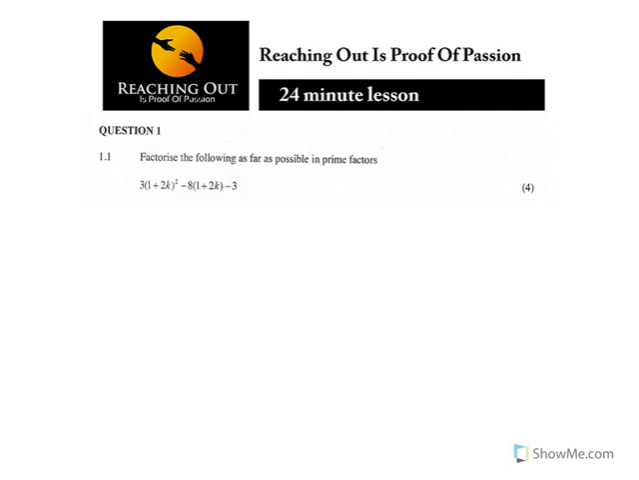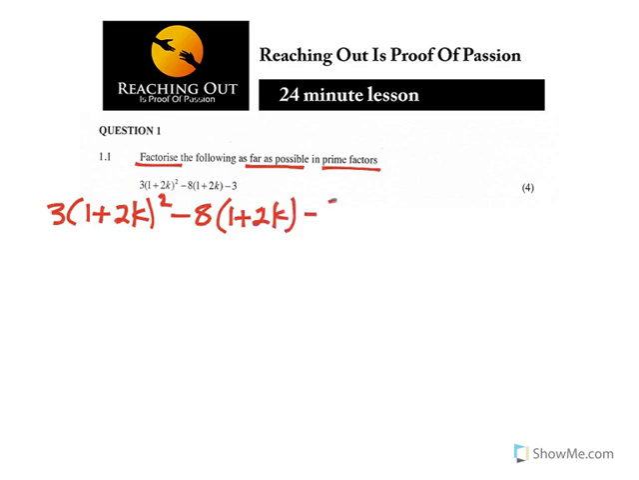Let us look at the first question. It says factorize the following as far as possible. The keyword there, yes, we are factorizing. However, it says as far as possible, and the next one says in prime factors. So what are we given? We're given 3(1 plus 2k) squared minus 8(1 plus 2k) minus 3.